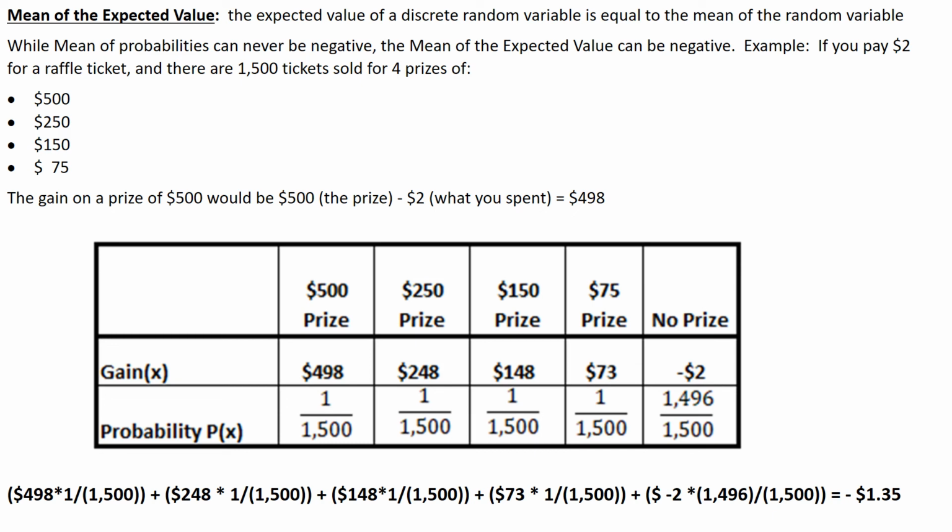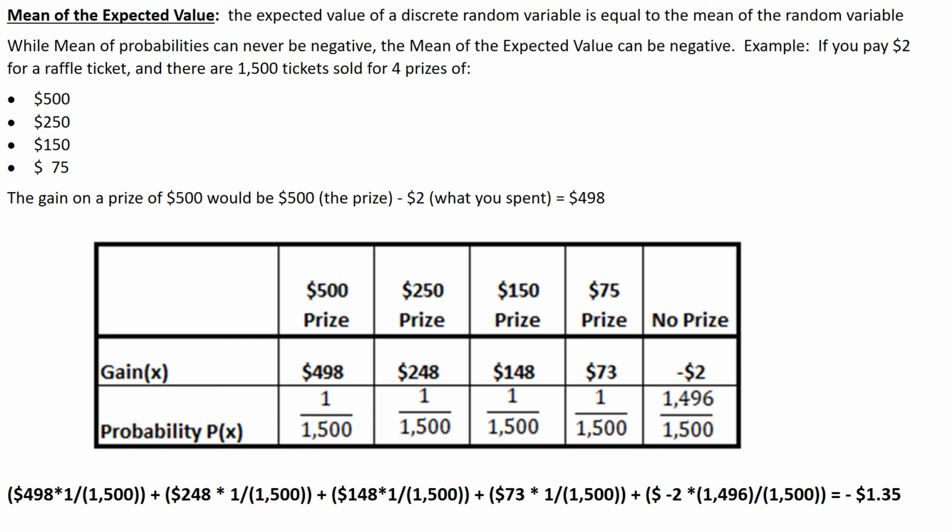So the way we look at this, we've got to look at the game. You may win $500, but it costs you $2 to play, which means your net gain is actually $498. Then below that is what's the chance? There are 1,500 tickets and only 4 chances. What's the likelihood of getting $500? It's 1 out of 1,500.